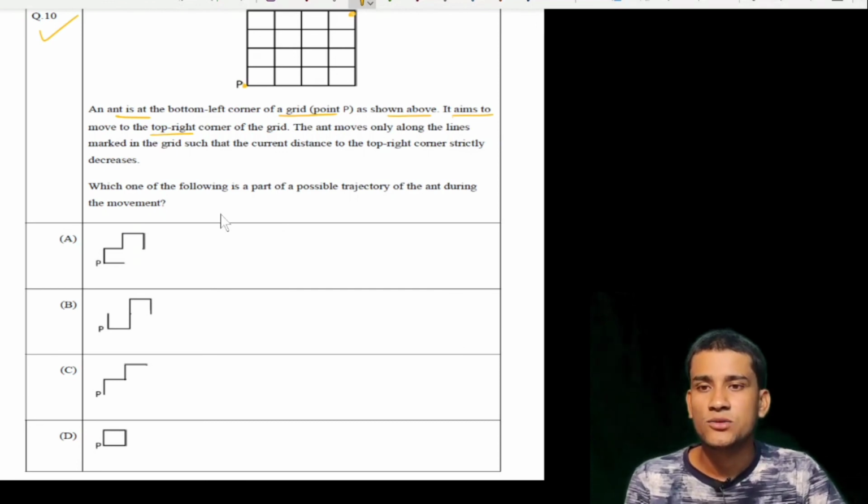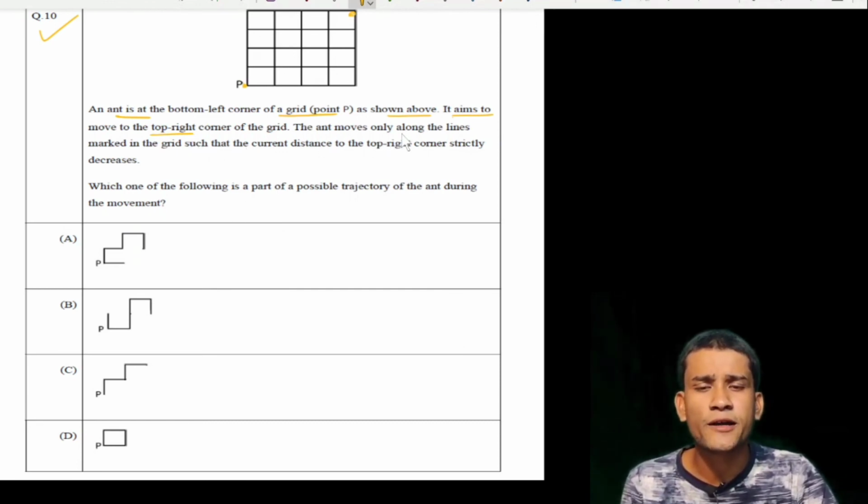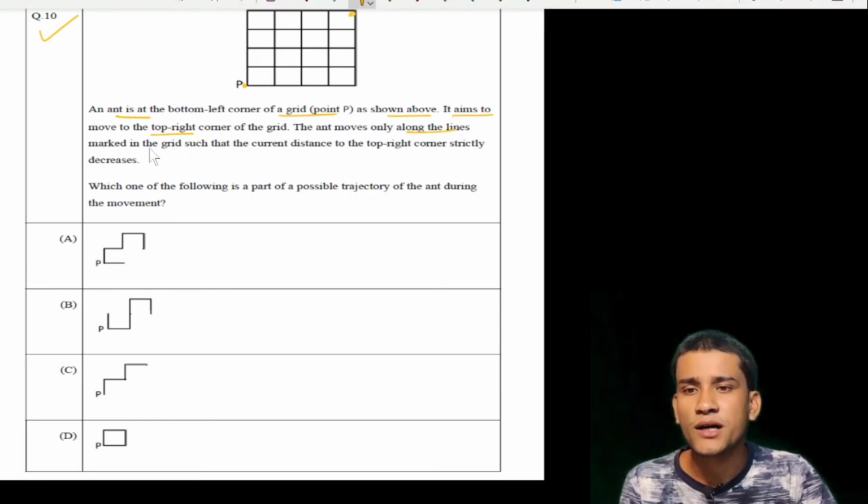Okay. So the ant moves only along lines marked in the grid such that the current distance to the top right corner strictly decreases.